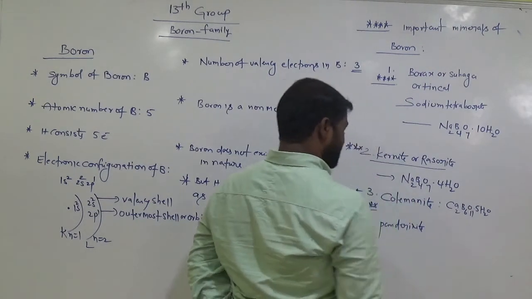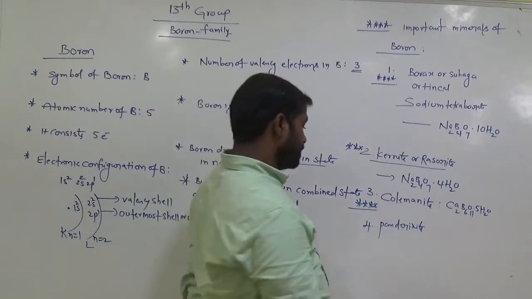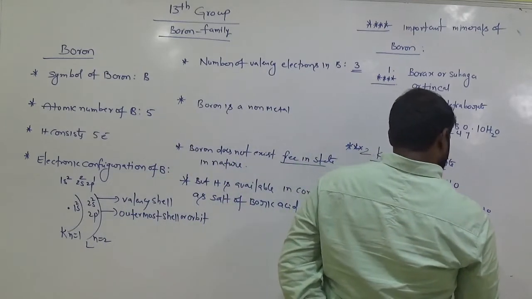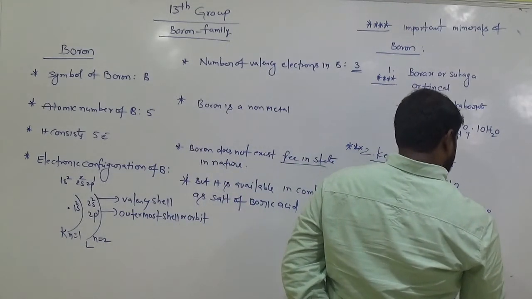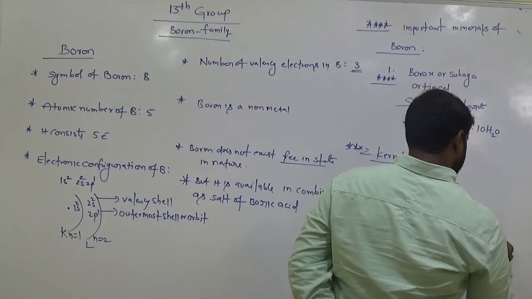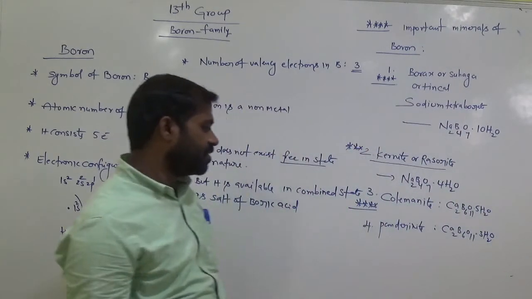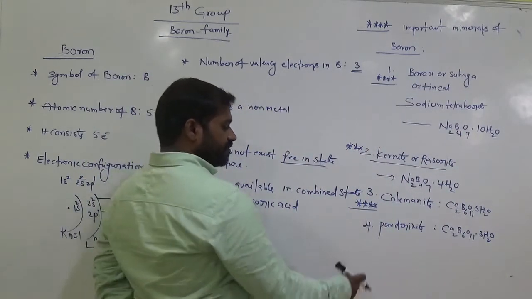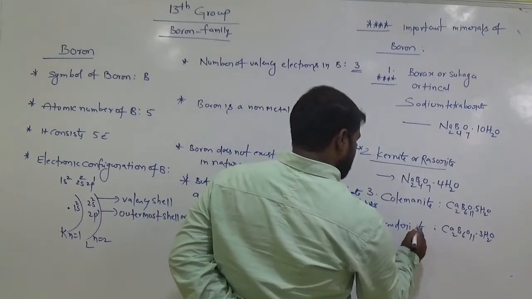And pandermite, okay, Ca2B6O11.3H2O. It is also a source of boron. Pandermite.